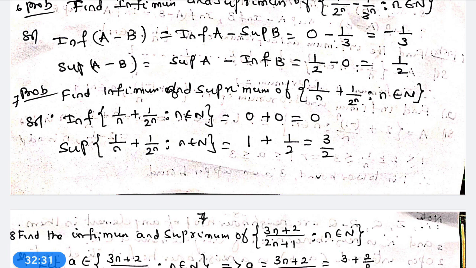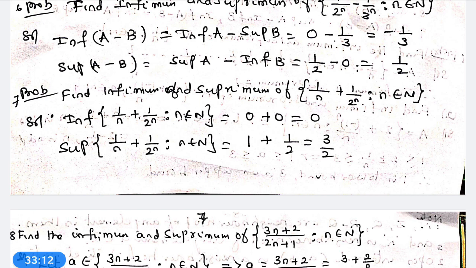Now we go to the 7th problem. Find the infimum and supremum of 1 by n plus 1 by 2 power n, such that n belongs to capital N. In this case also, divide the aggregate into two sub-aggregates, say the set of 1 by n and the set of 1 by 2 power n. Compute the infimum of the first aggregate, the supremum of the first aggregate, the infimum of the second aggregate and the supremum of the second aggregate.